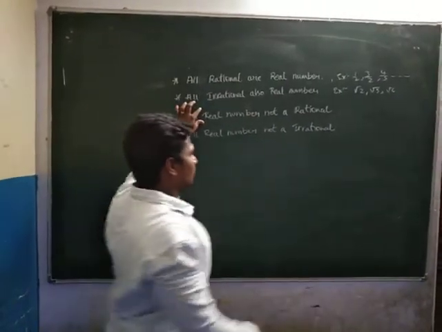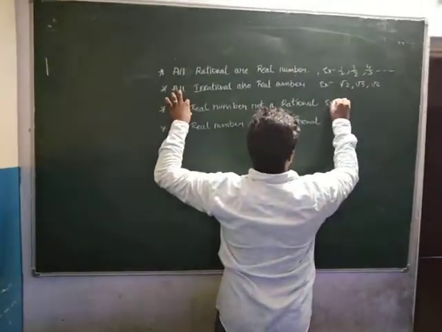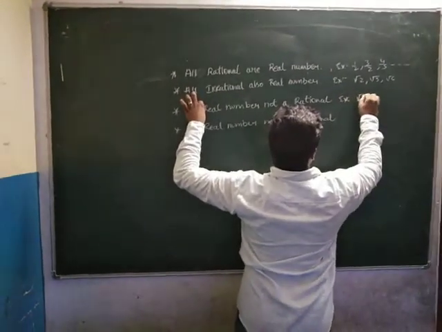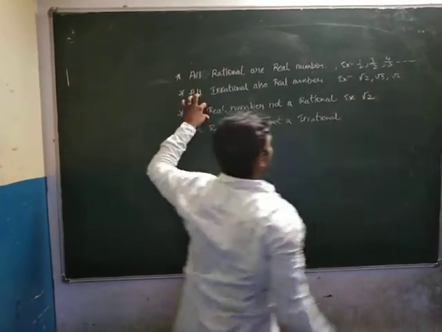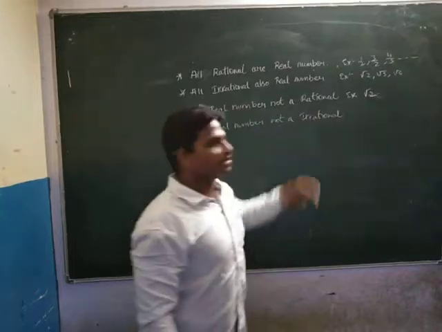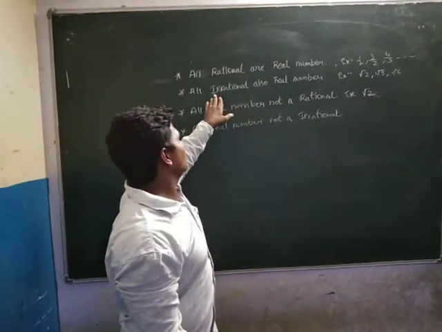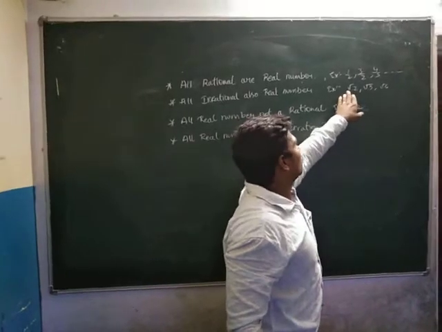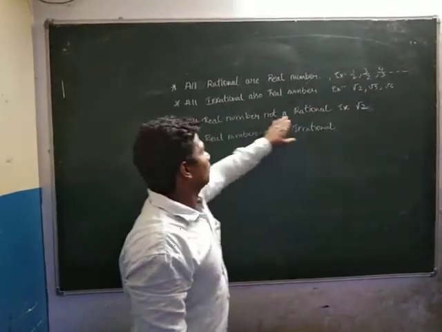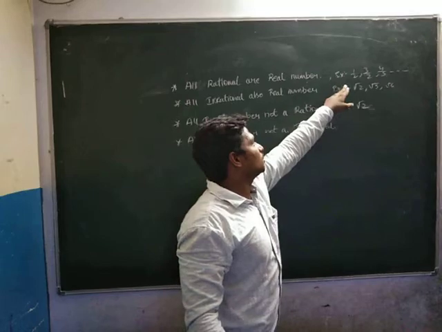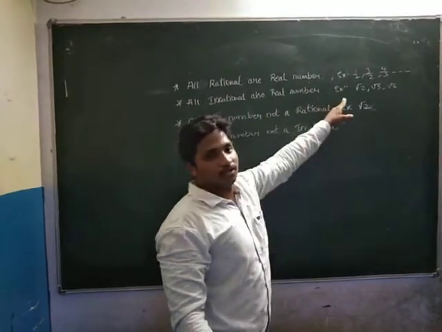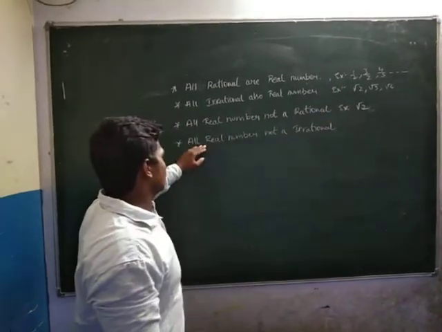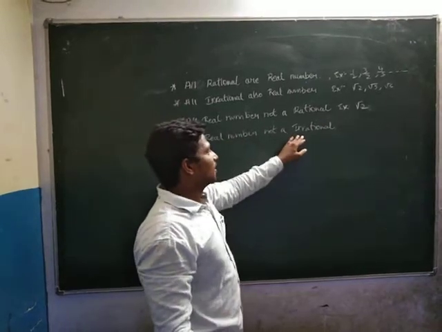But for example, take root 2. Root 2 is a real number, but not a rational number, because root 2 is an irrational number. Is it clear? Next, not all real numbers are irrational numbers.